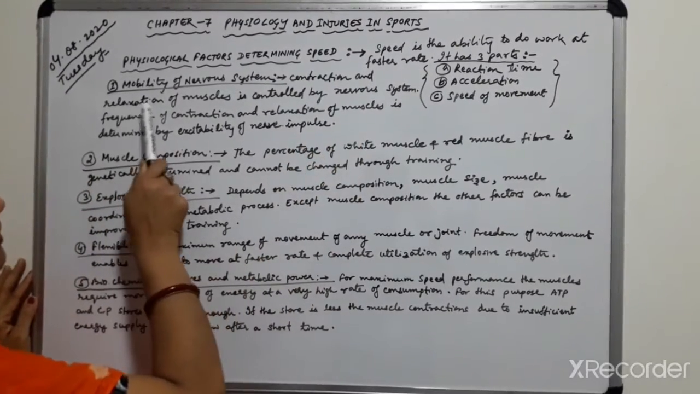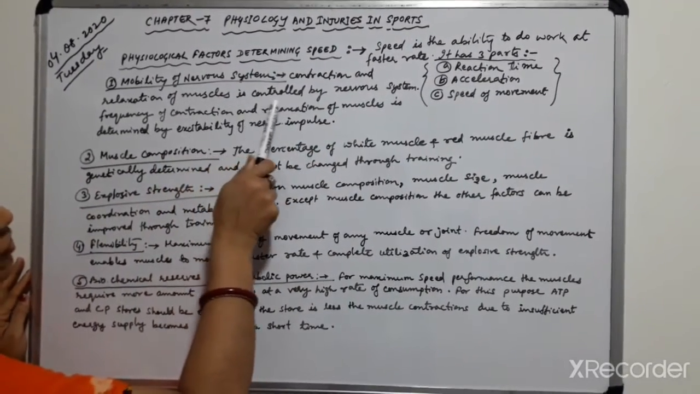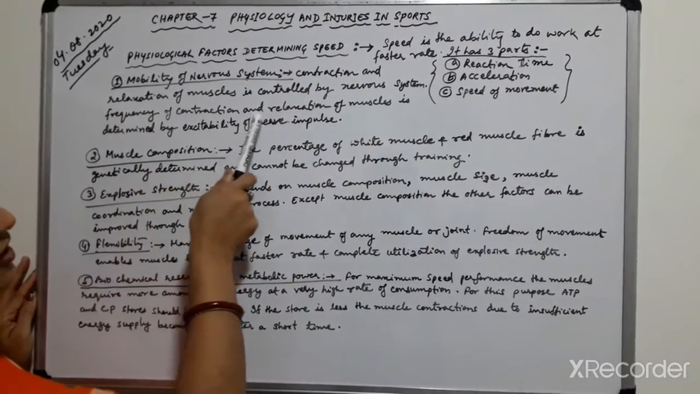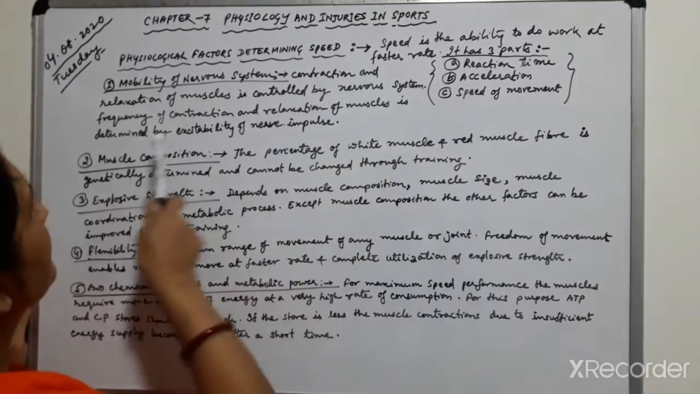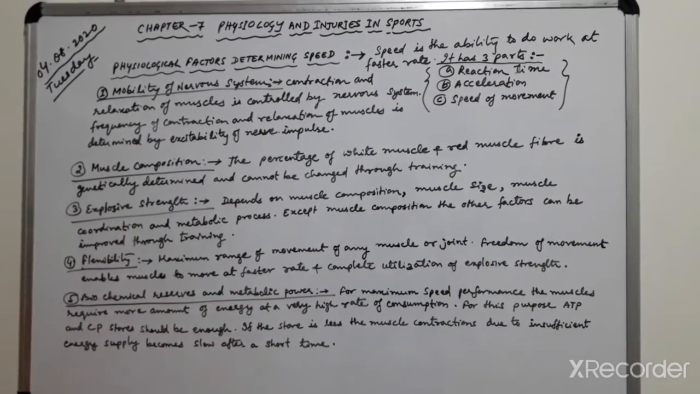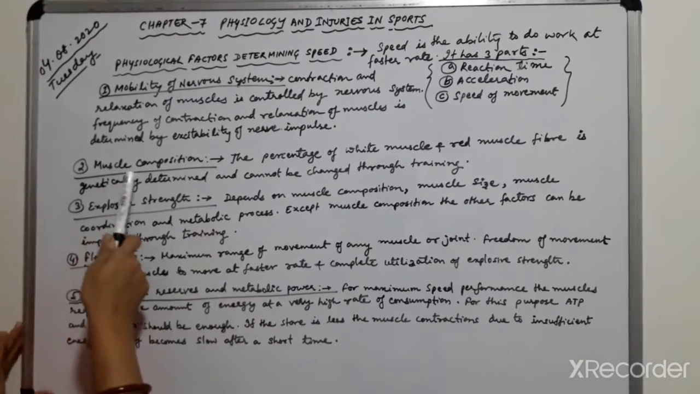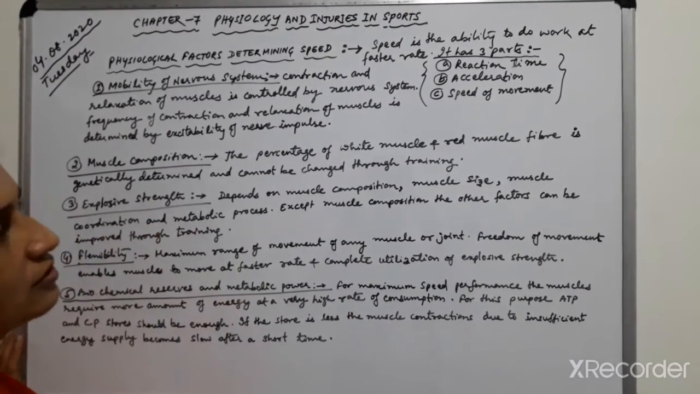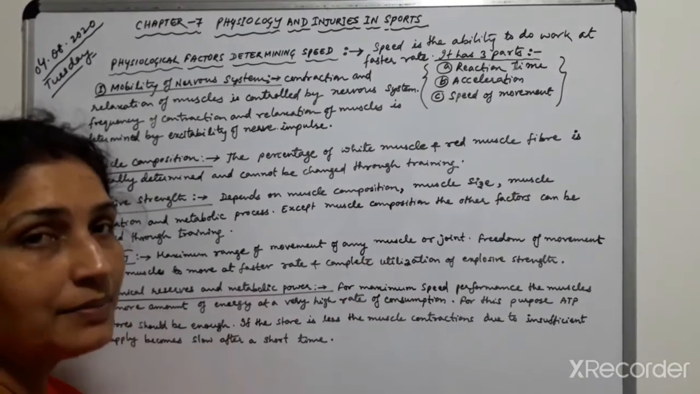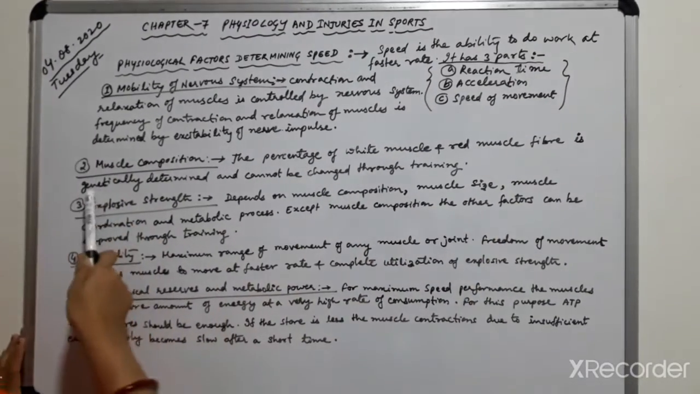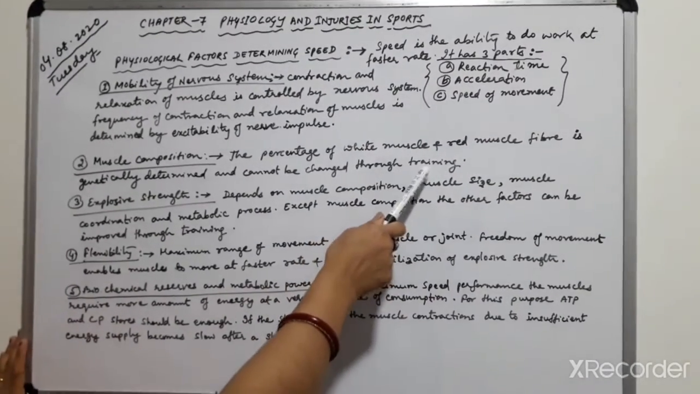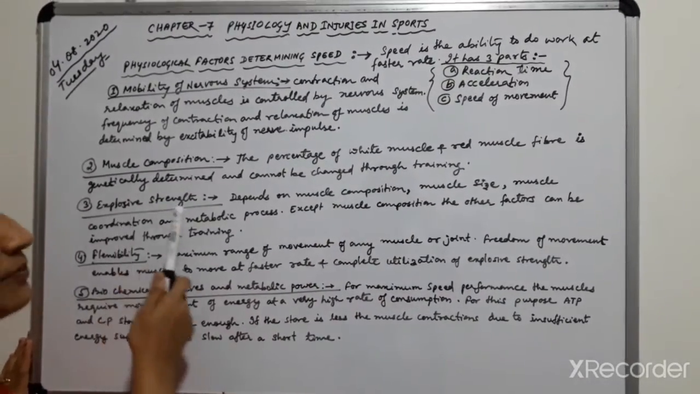Contraction and relaxation of muscles is controlled by the nervous system. Frequency of contraction and relaxation of muscles is determined by excitability of nerve impulse. Second one, muscle composition. The percentage of white muscle and red muscle fiber is genetically determined and cannot be changed through training. Third one, explosive strength.